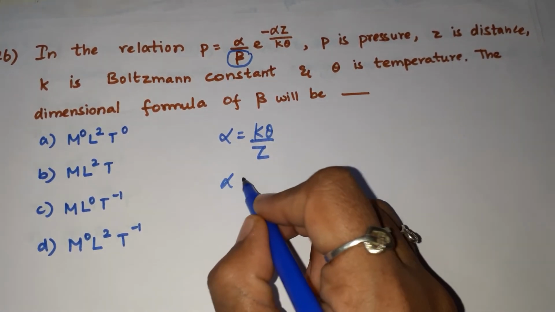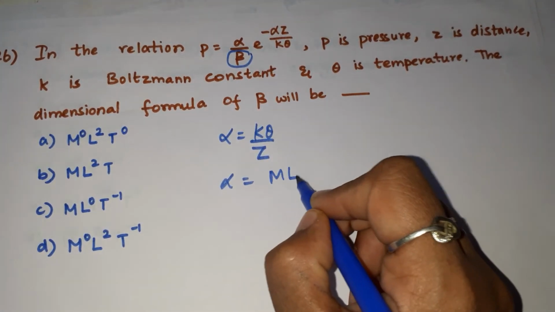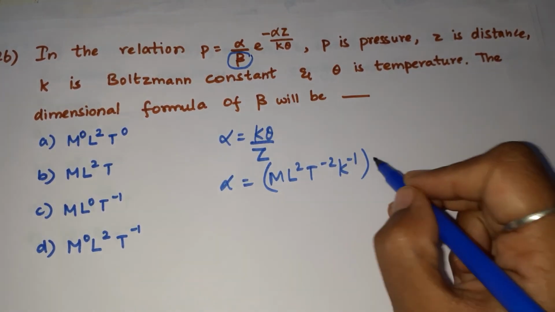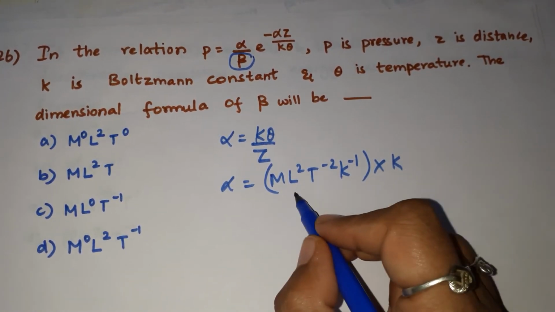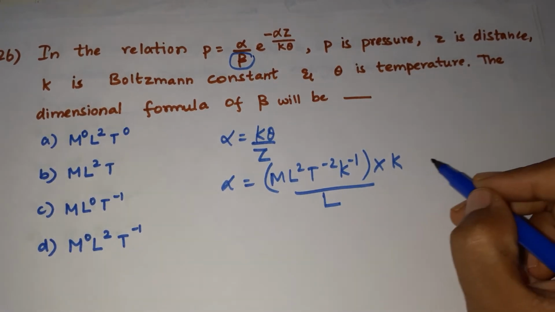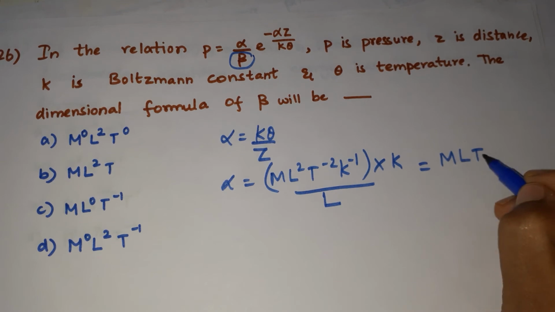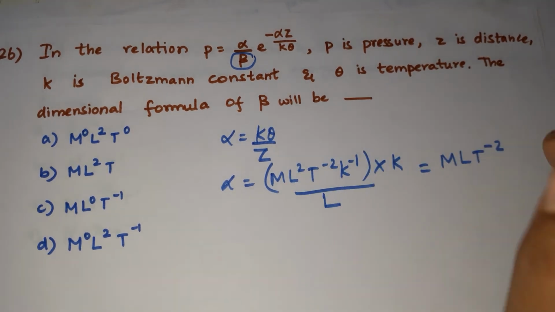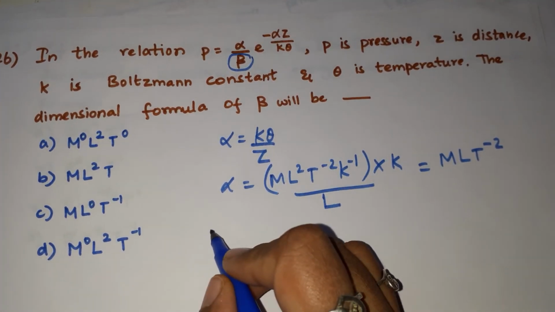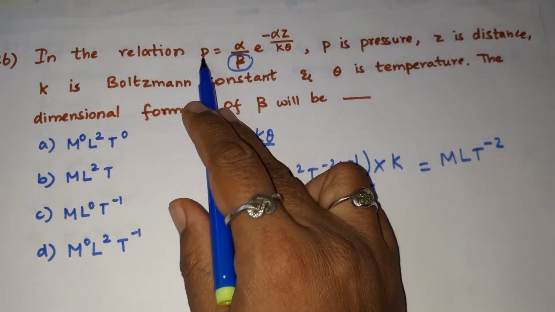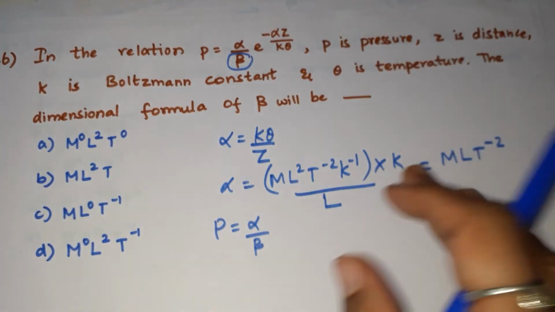So what is alpha in this? Alpha can be taken as M L square T power minus 2 K power minus 1 into theta, again we are taking it as K, and z is length. So when you cancel, you will get M L T power minus 2. Also, for pressure, we have the formula alpha by beta.